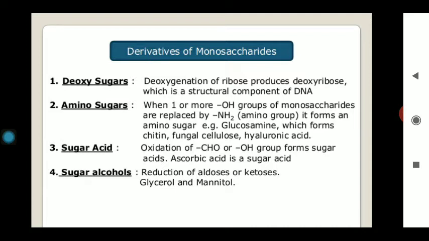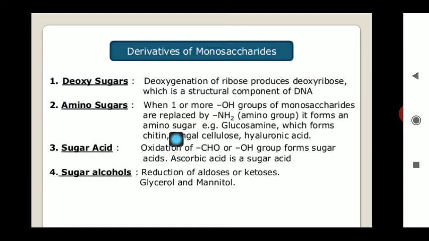Now, the derivatives of monosaccharides. One is deoxy sugars, formed by deoxygenation of ribose. Example, deoxyribose, which is the structural component of DNA. What do we mean by deoxy sugar? A deoxy sugar is a kind of pentose or hexose sugar, which has 5 or 6 carbons. Example, deoxyribose. And this deoxyribose is basically present in DNA, and I have explained this part in the previous video.